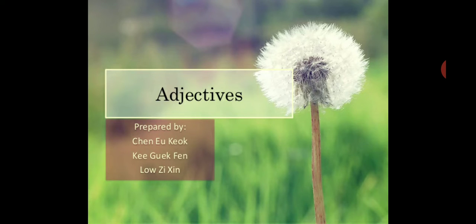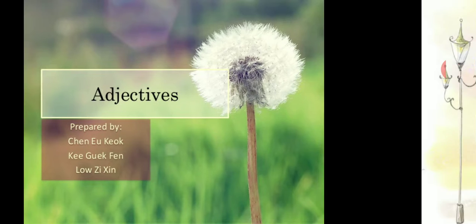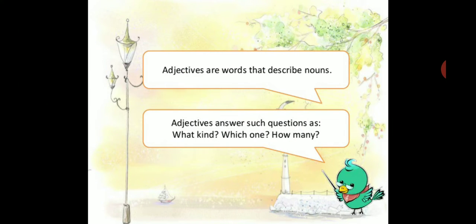Alright. So let's move on to the adjective lesson. What are adjectives? Adjectives are words that describe nouns. See the bird, how nicely it is teaching you like a teacher. Adjectives answer such questions as what kind, which one, how many. They give more information about a person or thing, such as their appearance, color, size, quantity, number, and other such qualities.